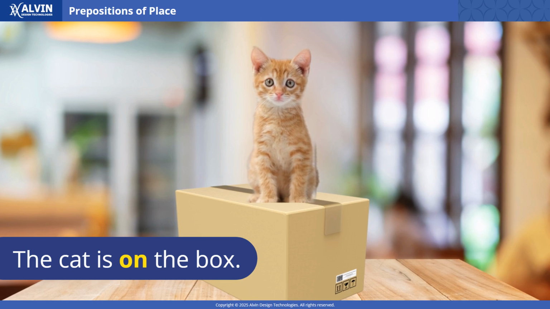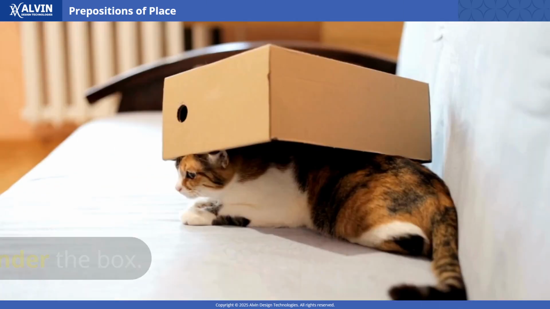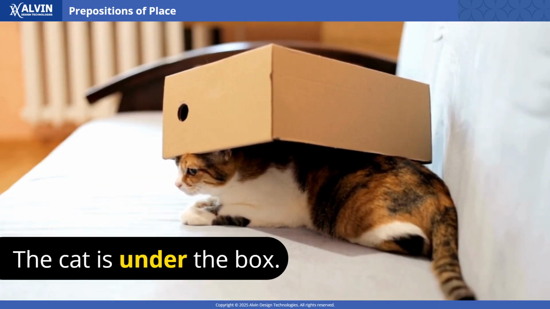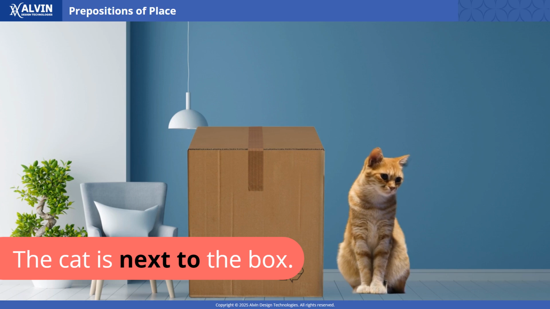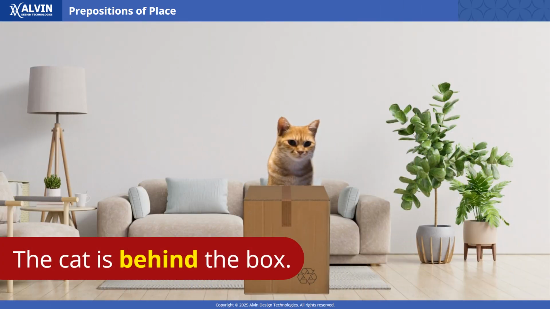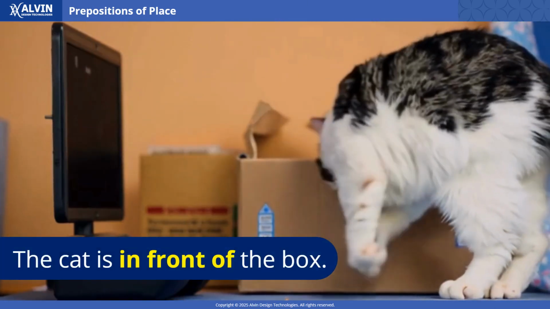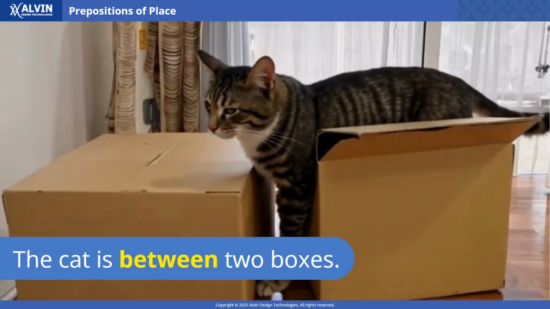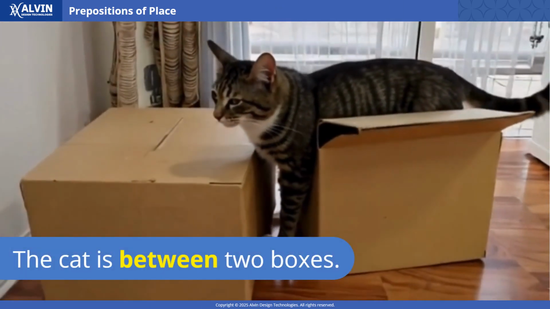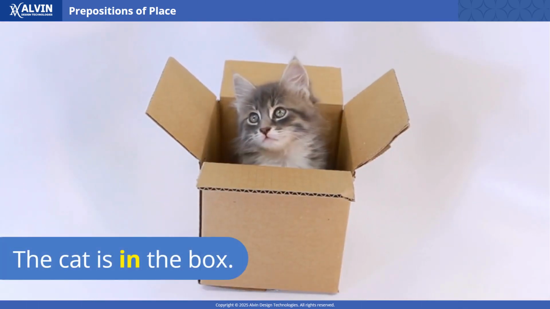The cat is on the box. The cat is under the box. The cat is next to the box. The cat is behind the box. The cat is in front of the box. The cat is between two boxes. The cat is in the box.